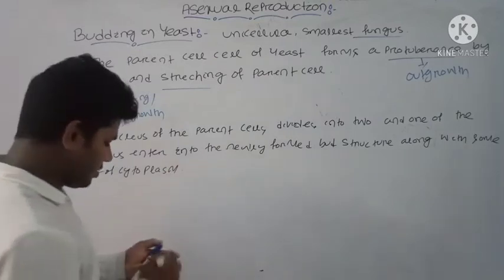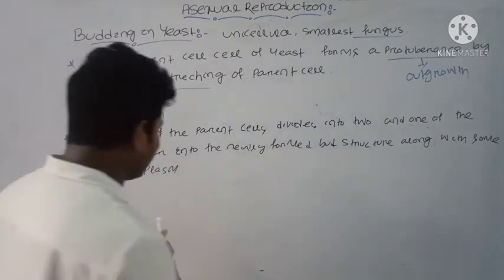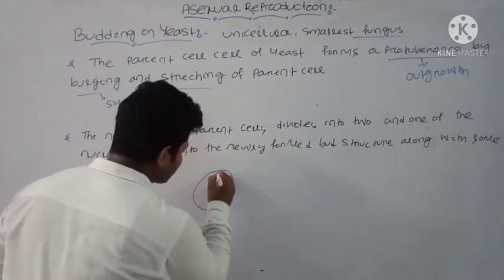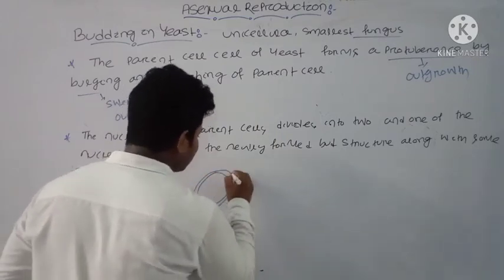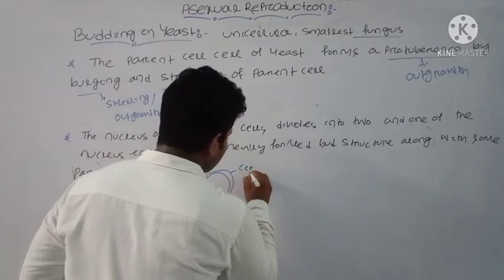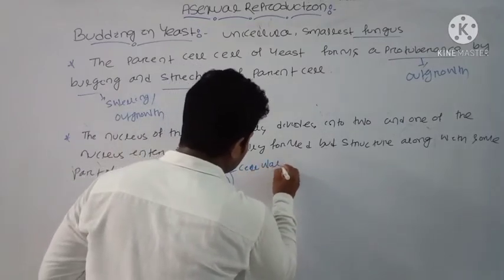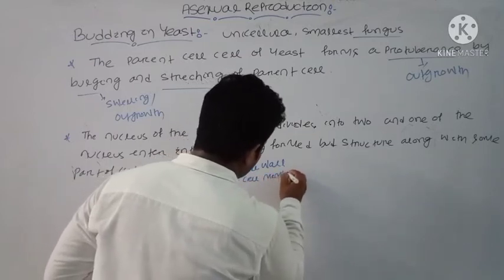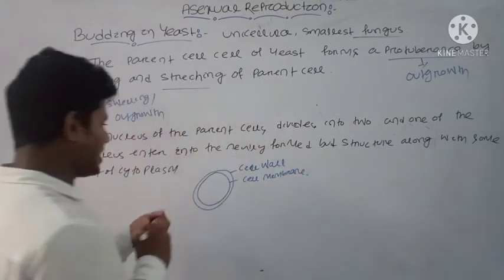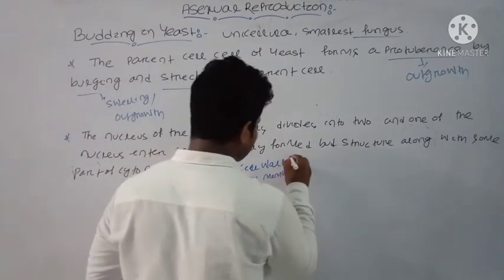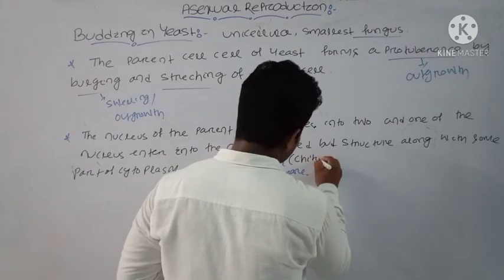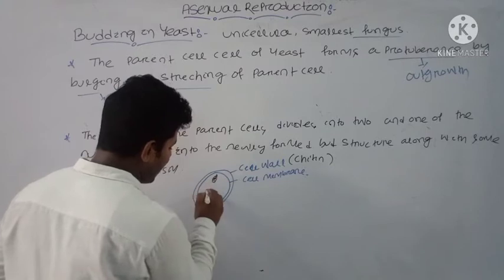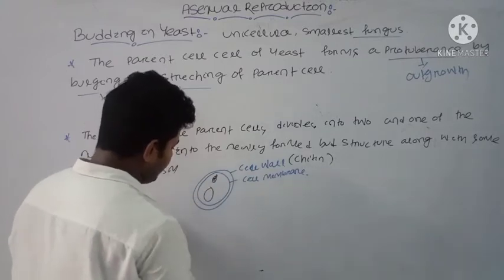Let us draw the structure of yeast, then we will know how the structure of yeast looks. This is the structure of yeast, and this is known as your cell wall. Okay, this is your cell membrane. As we know, the cell wall, being fungus, is made up of chitin. Okay, and this is the nucleus of the yeast cell, and this is the structure of vacuole.